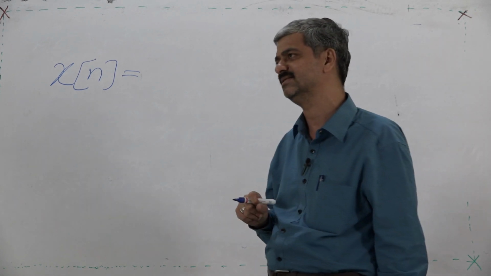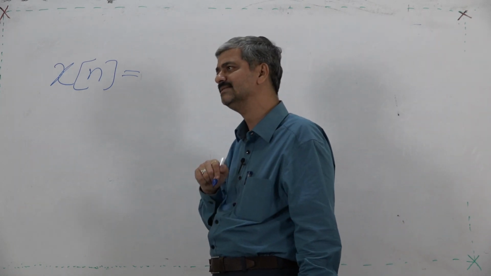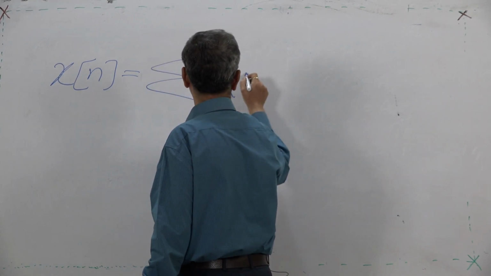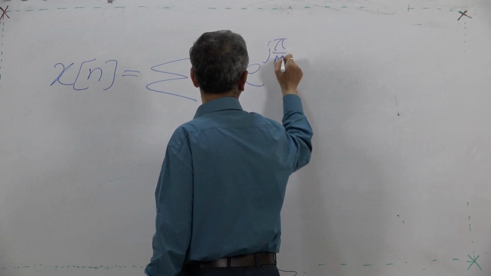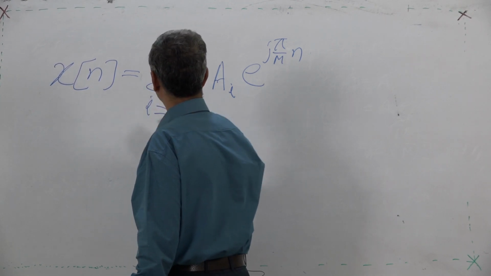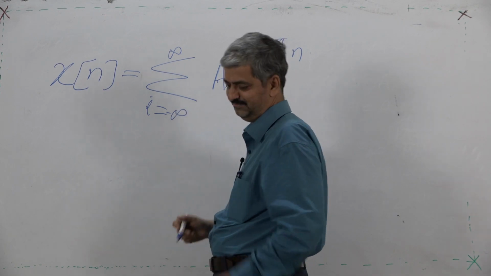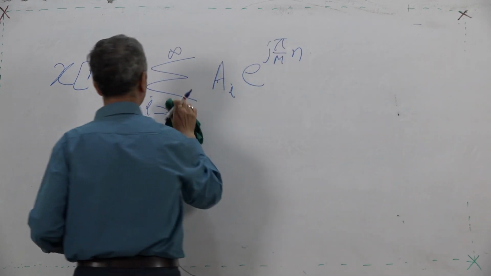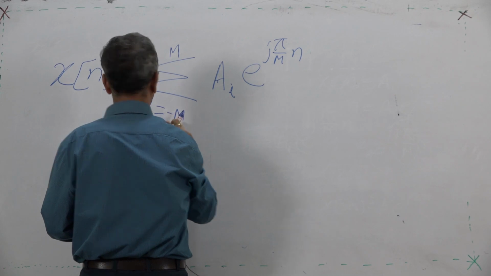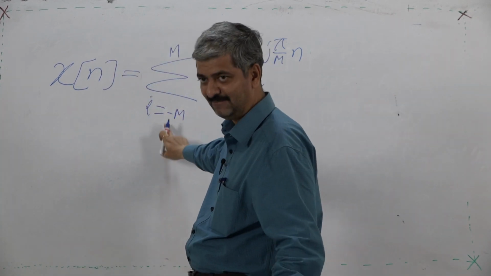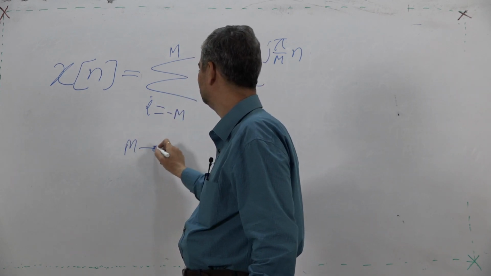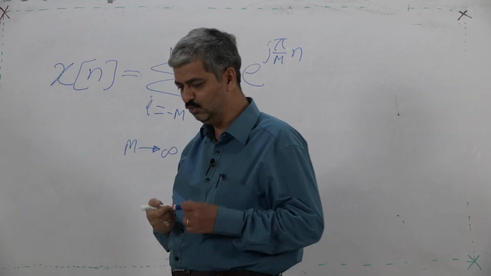Now, what I claim, yes, the sequence given by you is a summation of sequences, where I is an integer, and capital M is also an integer, and M is tending to infinity.